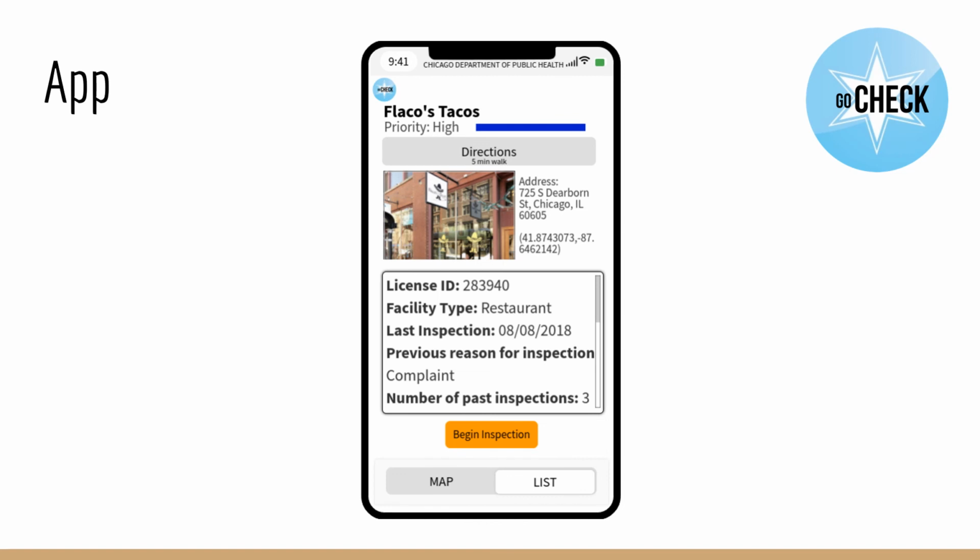To conclude, current methods of inspection leave gaps in the process, which increase the health risks to the public. We hope that given the predictions from the model, the Chicago Department of Public Health will be able to identify hotspots to dispatch inspectors to, and inspectors can use goCheck to more efficiently carry out inspections in these hotspots.